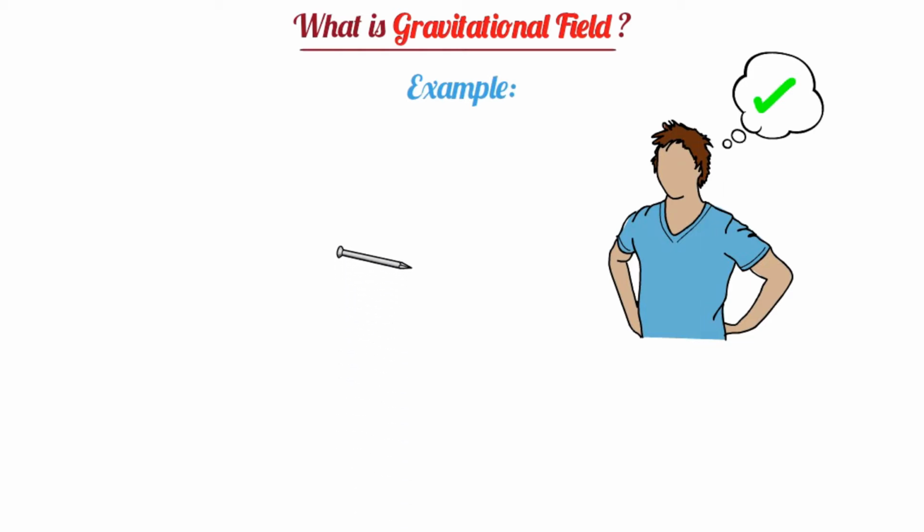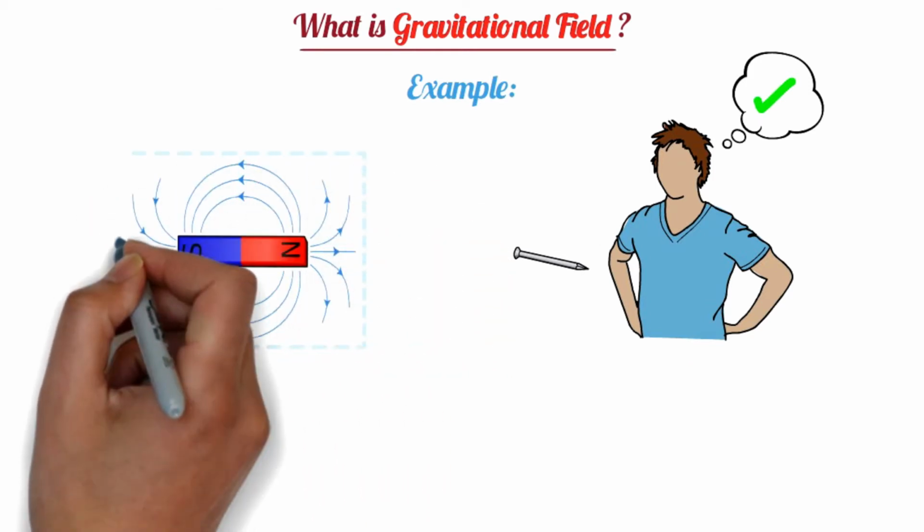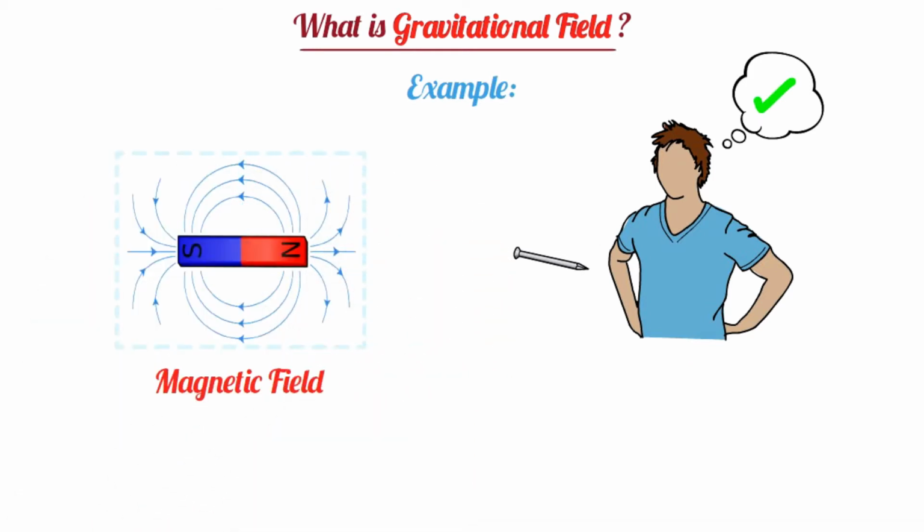When we place a nail next to a magnet, we see that the magnet attracts the nail. But the magnet can attract the nail only when the nail is kept within a certain region of that magnet. If the nail has been placed some distance from that certain region, the attractive force can no longer affect the nail. That region is the region of the magnet, known as the magnetic field of that magnet. If we place a magnet instead of the nail, we can see the repulsion effect also.